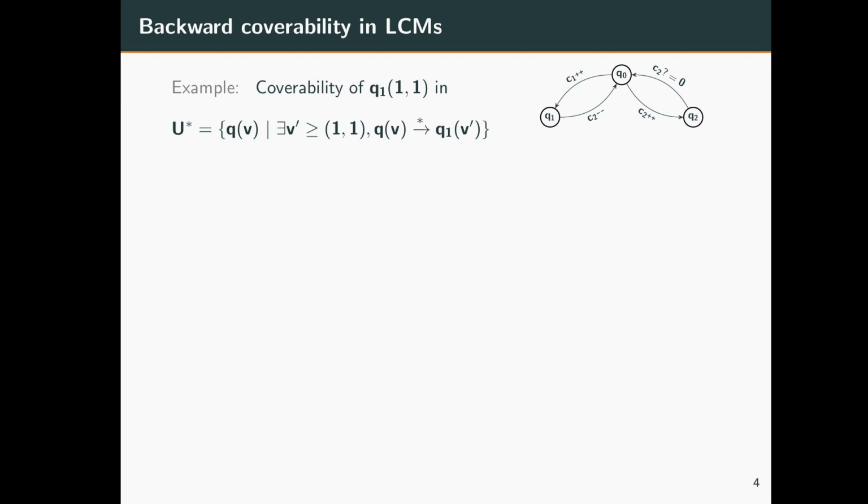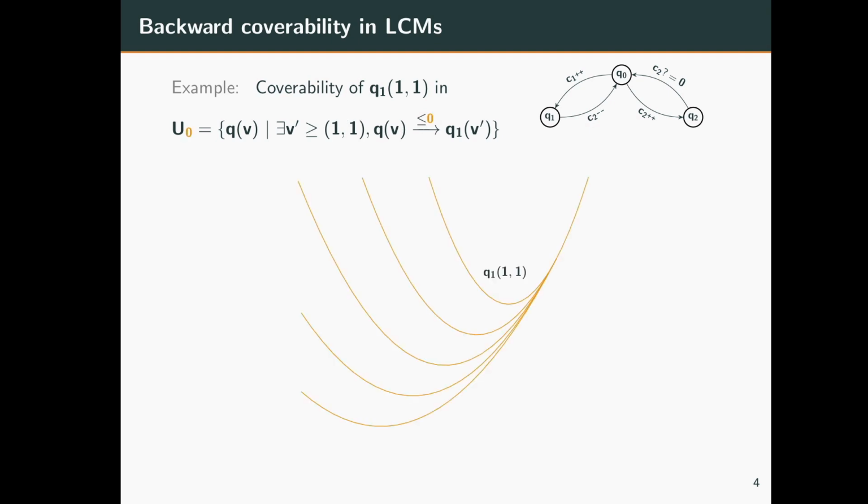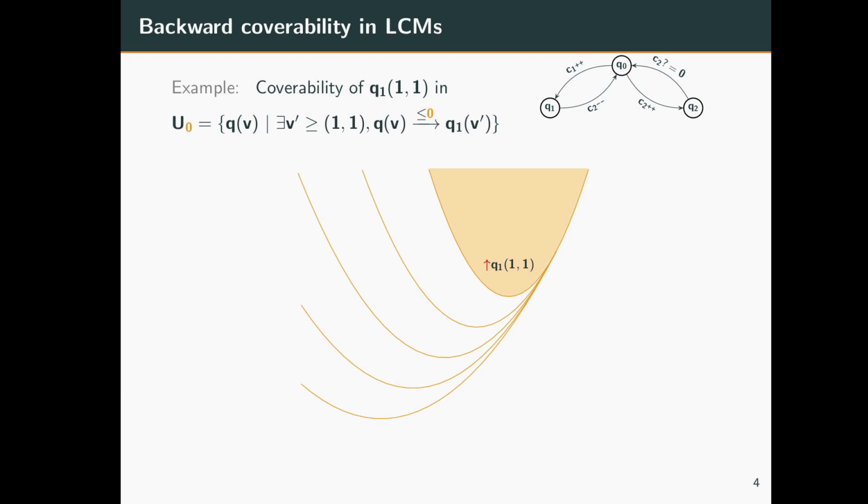We first define an intermediate object which we'll call Uk, which is the same as U star, but we only want to compute configurations from which we can cover q1, 1, 1 in at most k steps. So U0 is pretty clear. By definition, it is just the upward closure of q1, 1, 1. For computing U1, notice that from q0, 0, 1 we can take the transition which increments c1 and go to U0, and it is then also easy to see that from any configuration which is bigger than or equal to q0, 0, 1, we can do this. So this gives us U1.